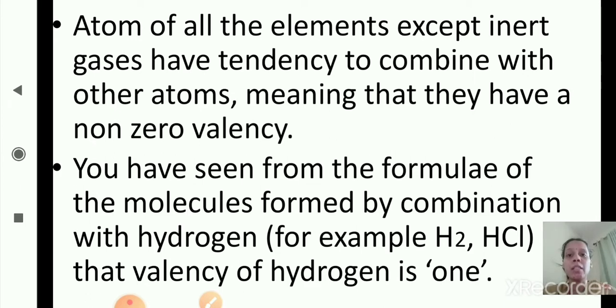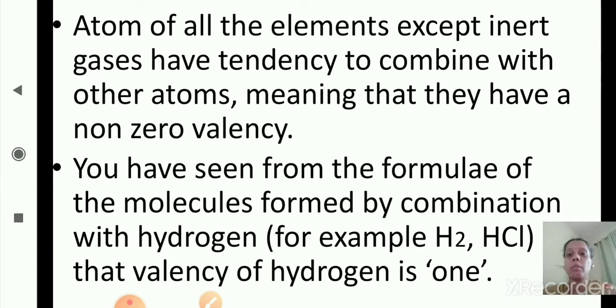But other than these inert gases, all the other elements have the tendency to combine with other atoms, meaning they share electrons, gain electrons or lose electrons so that they can complete their octet. They have non-zero valency, their valency is not zero.